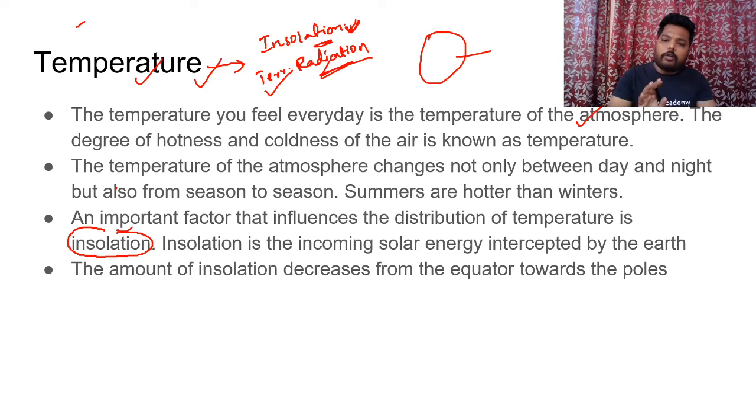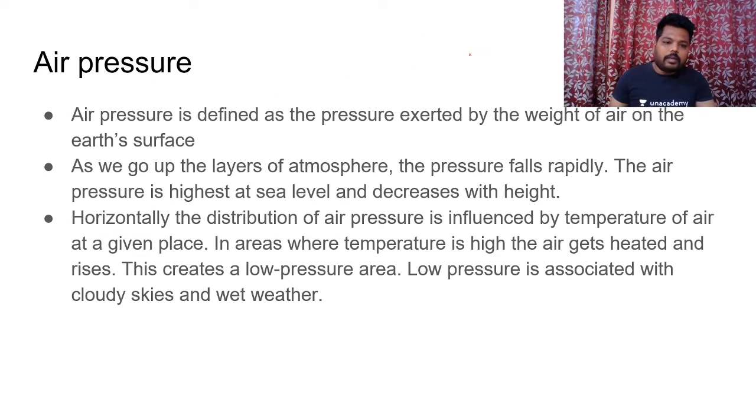So equator or tropical region, because of maximum insolation, will experience maximum temperature, and poles experiencing minimum insolation, they experience minimum temperatures. Please do remember this. Clear? So apart from this, like if you see the further concept of air pressure, see, atmosphere has some mass